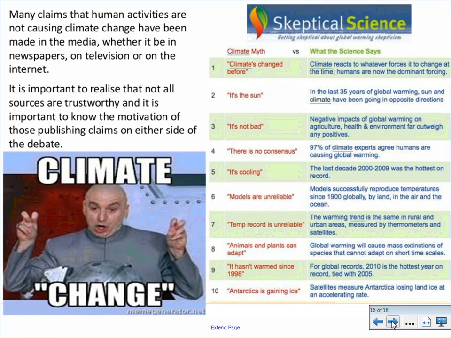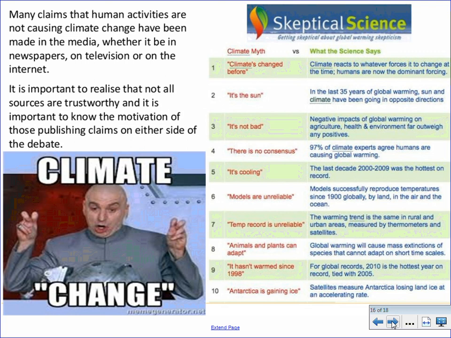And lastly, despite the evidence that shows that increasing CO2 levels has an effect on global average temperatures, there are many claims that human activities are not causing climate change, that the increase in CO2 levels is not due to human activities.